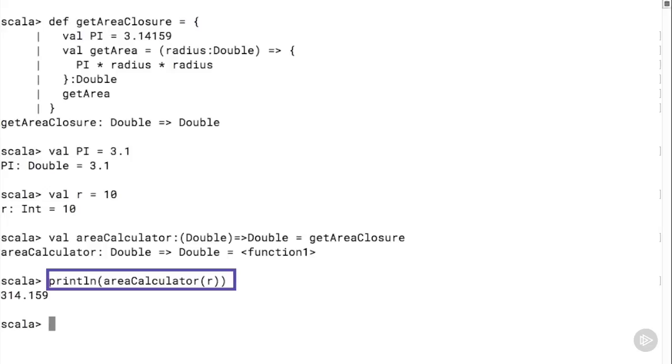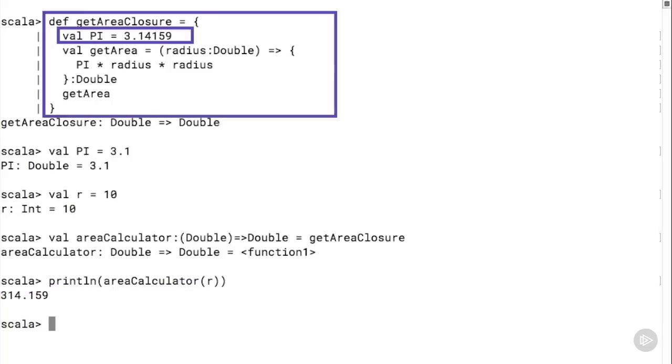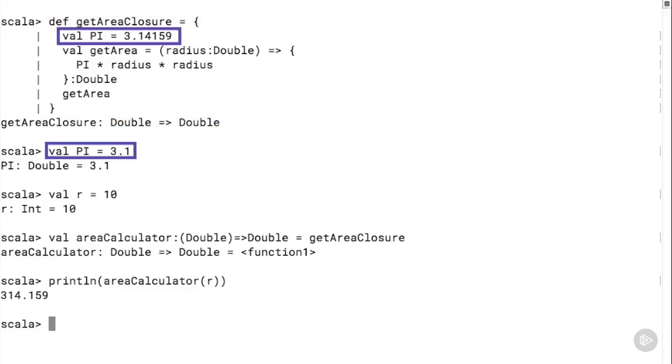Now that we have the function object, that's the closure, we can use this function object by invoking it. And now when we invoke this function object with the value of r equal to 10, we see the magic of closures because the return value from this function is the constant 314.159. This is enough to demonstrate that our closure has used its local value of pi, that is 3.14159. It has ignored the value of pi 3.1 defined in its immediately surrounding scope.